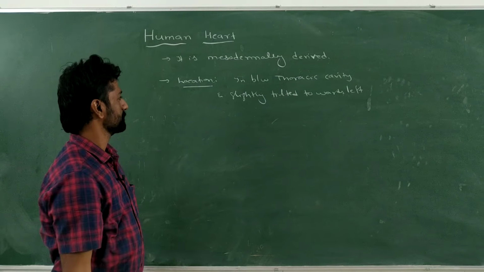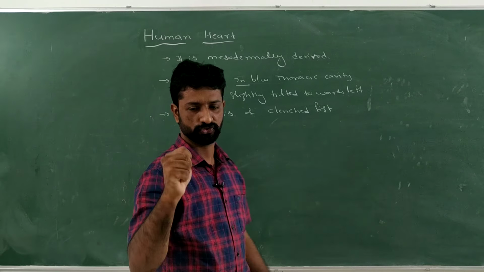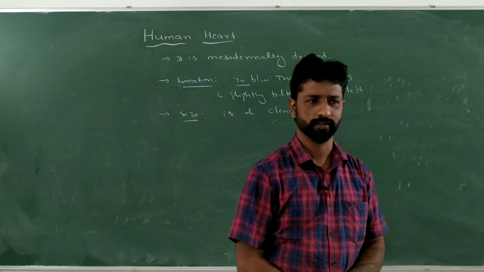So this is the location of the heart. Then what is the size of the heart? It is of a clenched fist. What do you mean by clenched fist? Left or right?